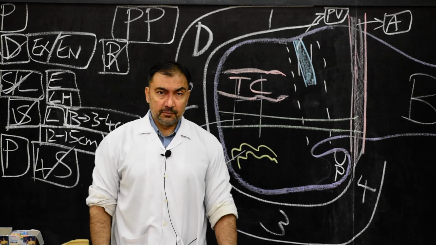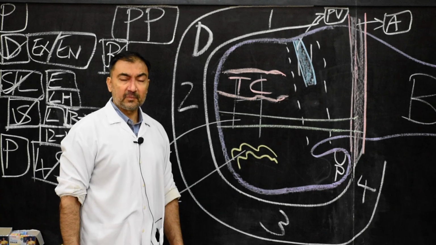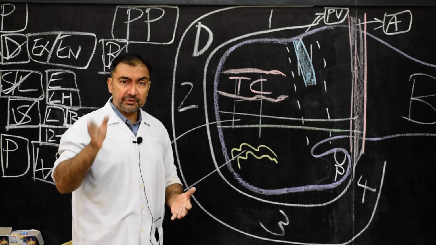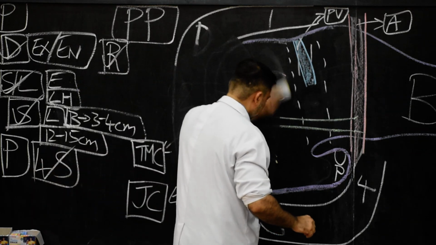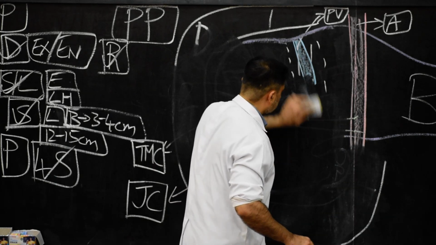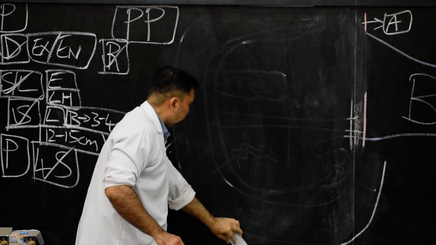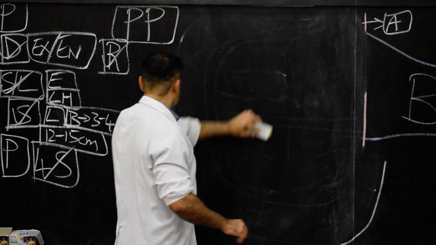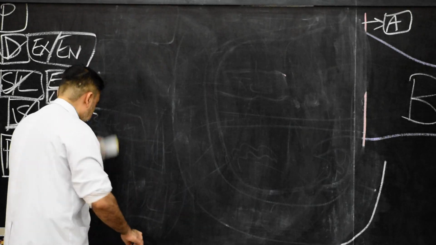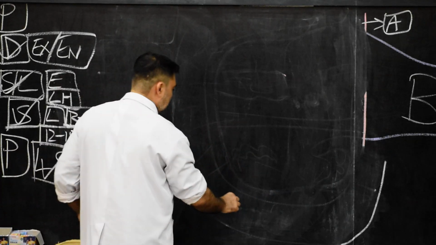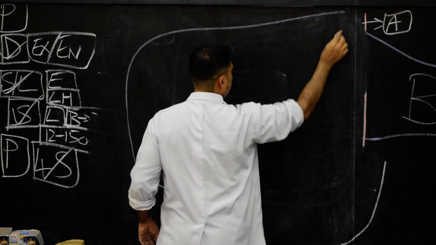Now posterior surface. What are the structures which lie posterior to the head of the pancreas? Now the structures that are related posterior to the head of the pancreas, we need to draw here. We shall draw another diagram for the posterior surface of the head of the pancreas, because those posterior structures are in the form of inferior vena cava, and we need to make it very clear. So here we are going to draw the posterior surface, and I will create some space over here. Now posterior surface. So first we draw this as the head of the pancreas.